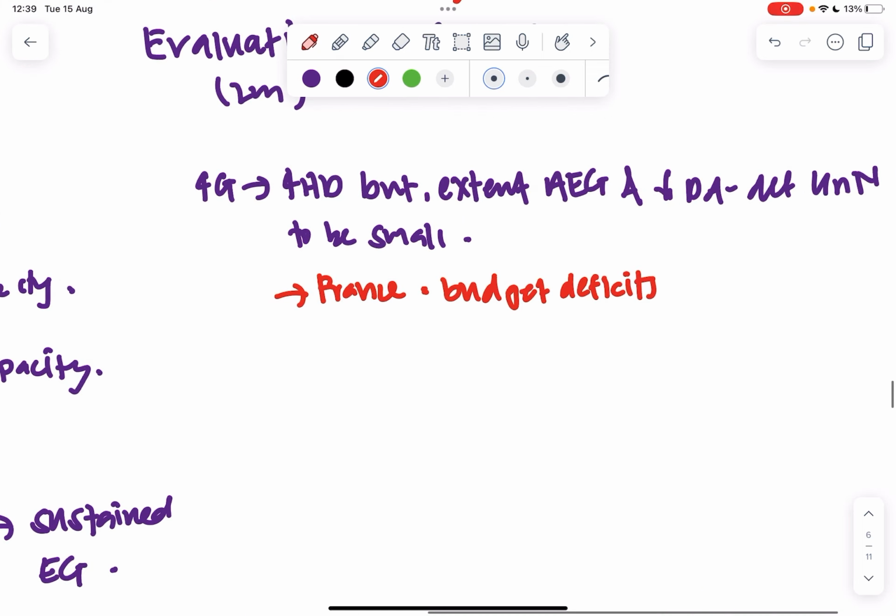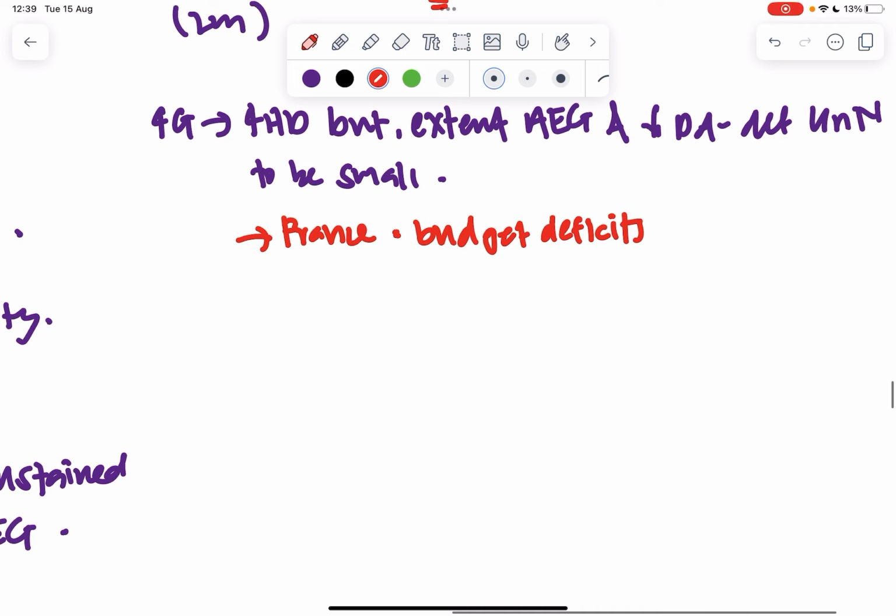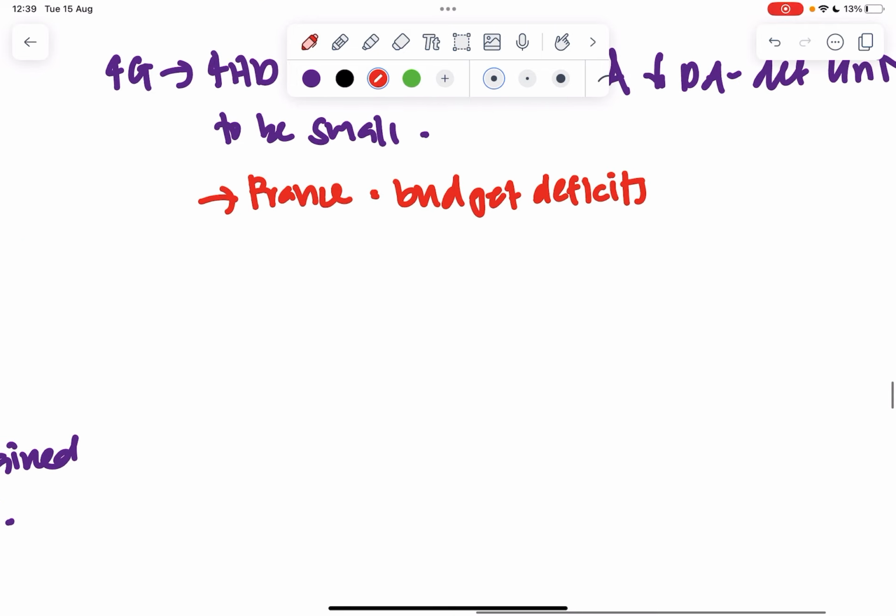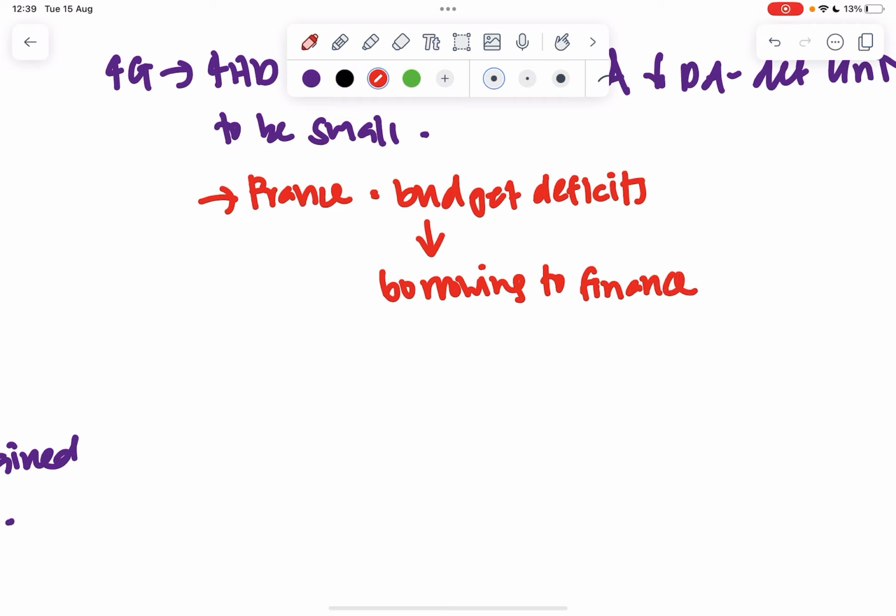Using contextual knowledge, France is likely to already be facing budget deficits, hence they would likely be borrowing to finance the increased G. And as we discussed in our key argument 2, this would lead to a crowding out effect.